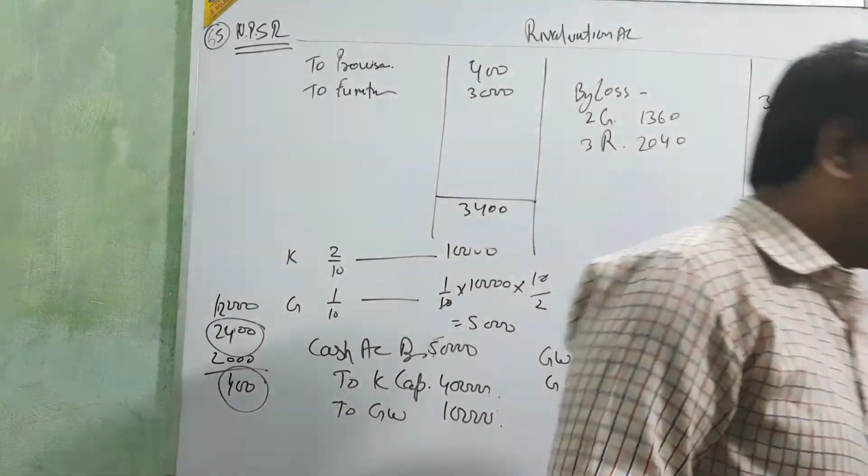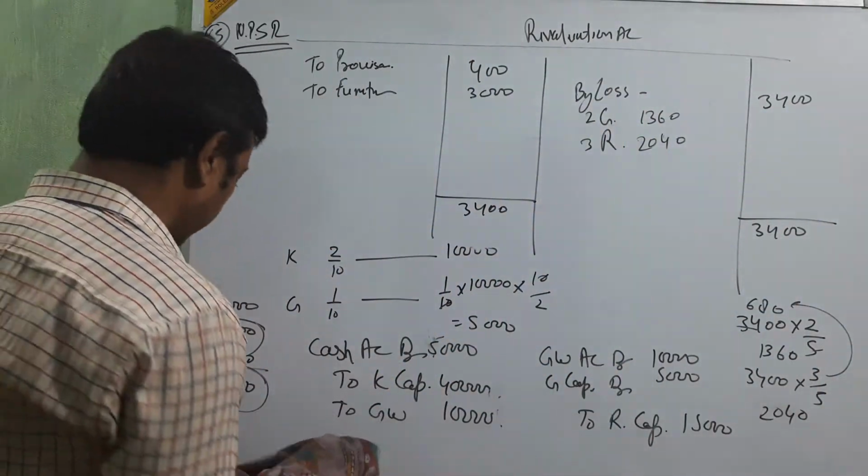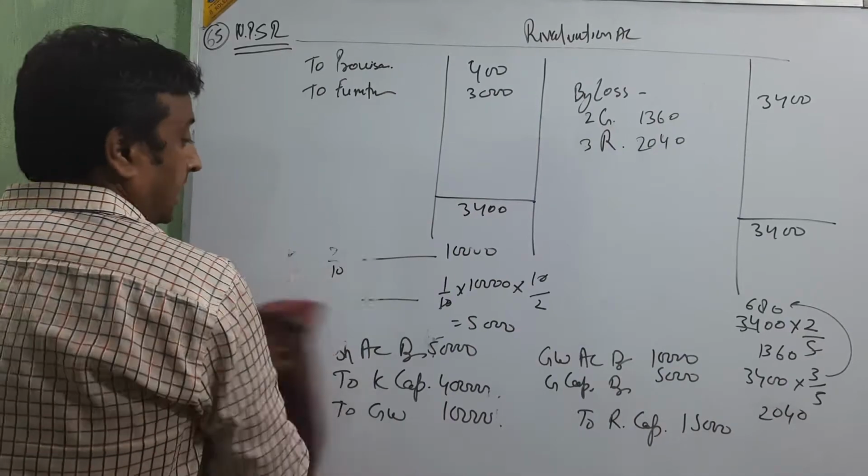Now we are going to make the capital account.